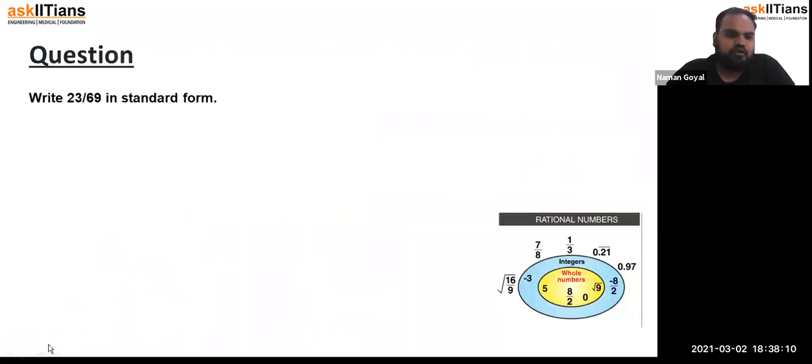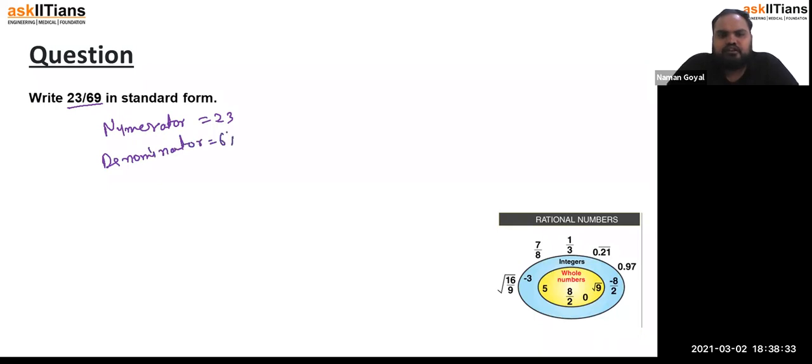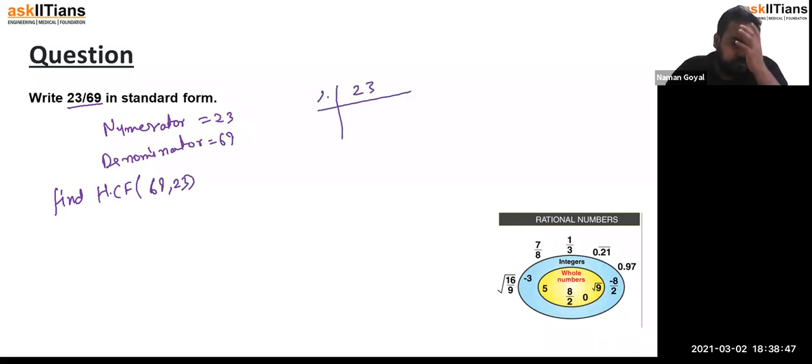Got it? Okay, so now we have to do this question. Write 23 upon 69 in standard form. The numerator is 23 and the denominator is 69. So we have to find the HCF of 69 and 23. 23 is a prime number, so it can be written as 23 into 1.